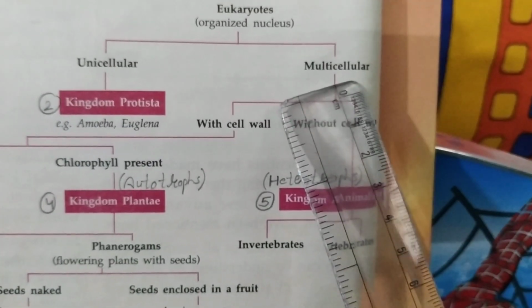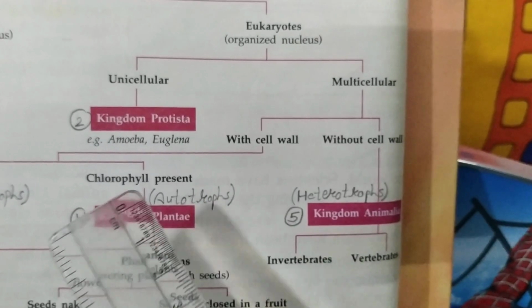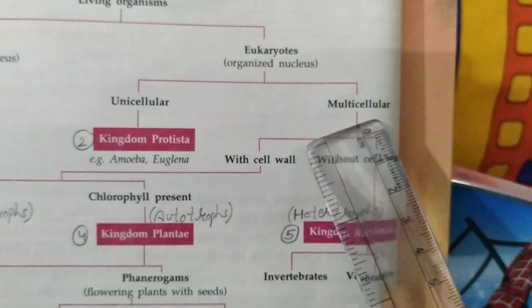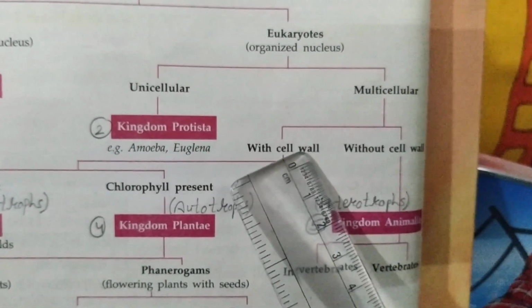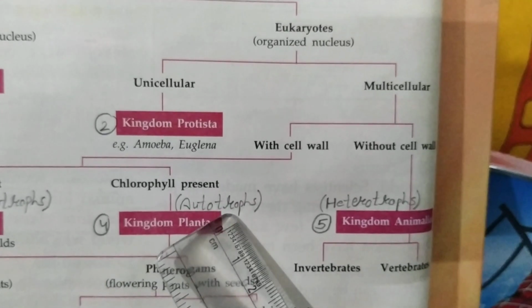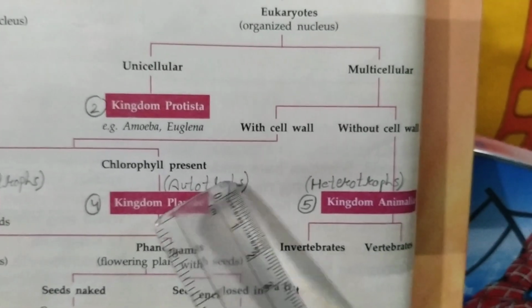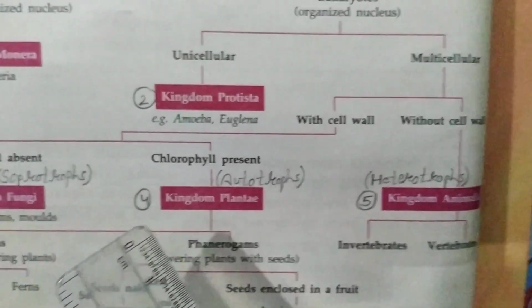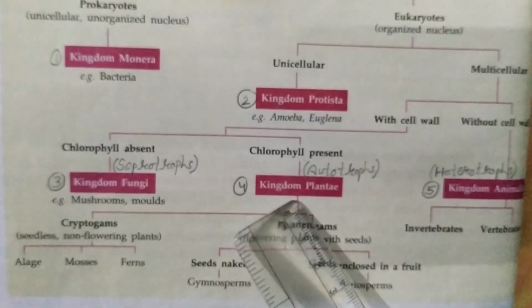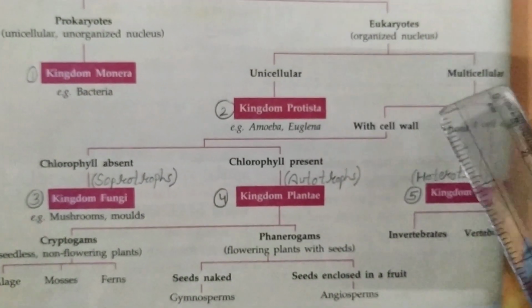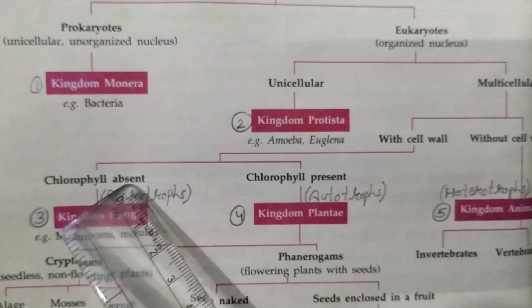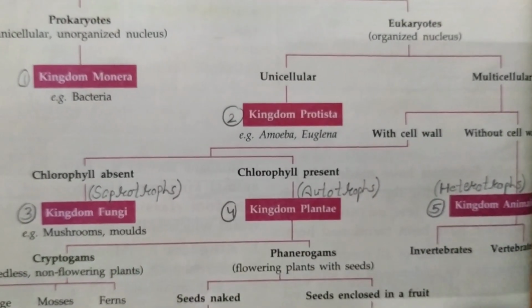Eukaryotes, multicellular, with cell wall, and chlorophyll is present. And they are all autotrophs, means they can make their own food. So what is the difference between kingdom Fungi and Plantae? Both are eukaryotes, multicellular, with cell wall. But in fungi, chlorophyll is absent. In Plantae, chlorophyll is present.